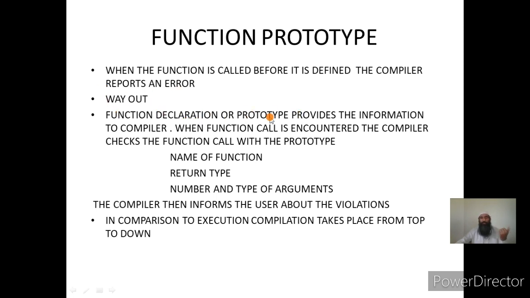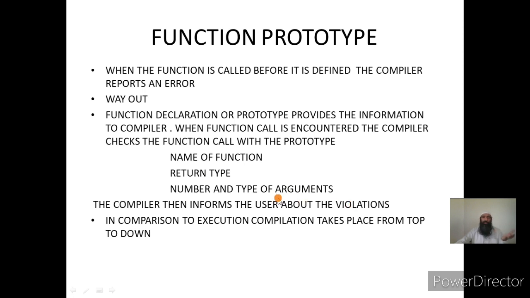Since the function declaration or prototype provides the information to the compiler, when the function call is encountered, the compiler checks the function call with the prototype, and it is able to determine the following things: whether the name of the function is correct in the function call, whether the return type of the function is correct, and whether the number and the type of actual arguments match with the formal arguments. The compiler then informs the user about the violations.